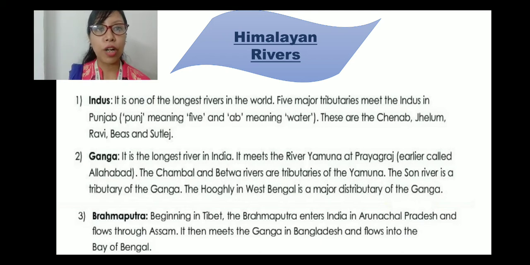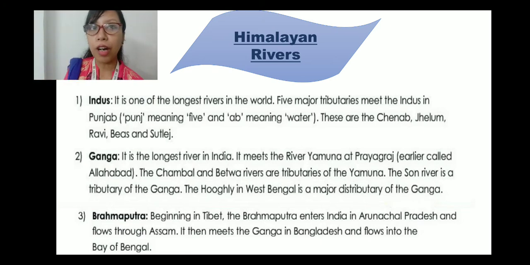Indus is one of the longest rivers in the world. So which is the longest river in the world? It is the Indus. Indus is the longest river in the world. 5 major tributaries meet the Indus in Punjab. Now what is the meaning of Punjab? There might be a question that might come. What is the meaning of Punjab? Punj means 5 and ab means water. That means 5 tributaries meeting at one place.